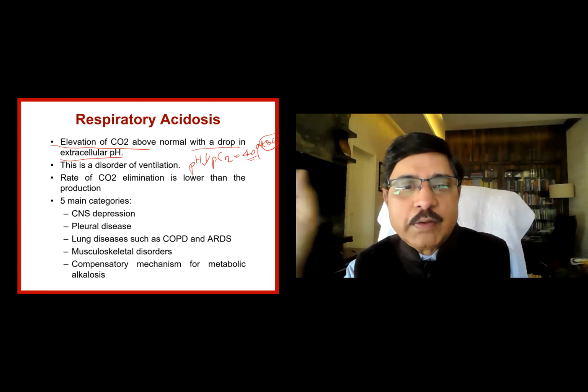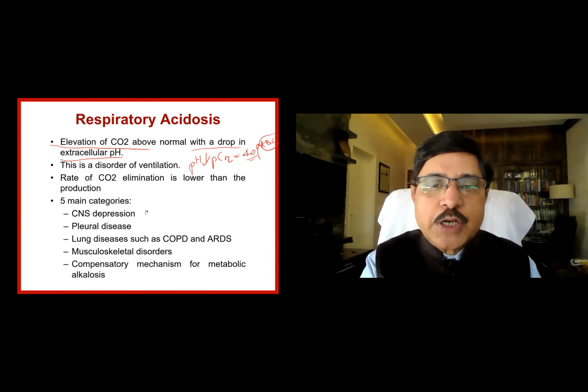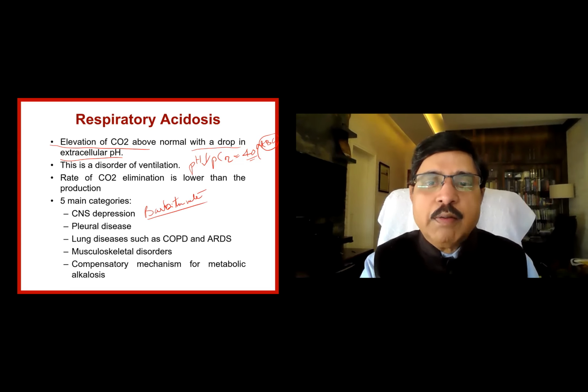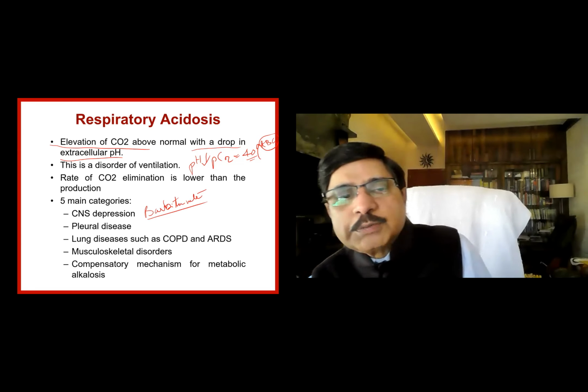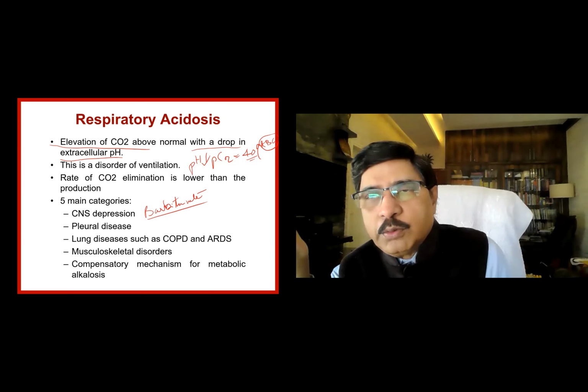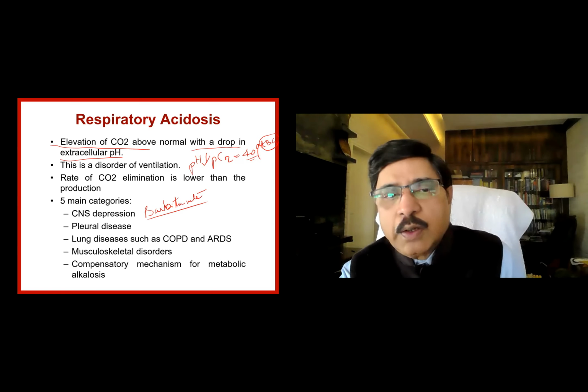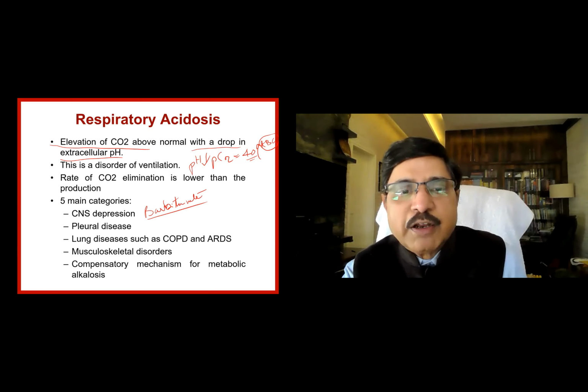What are the categories? The commonest causes are CNS depressants. Barbiturate poisoning was a common thing in olden days. Nowadays we don't use much barbiturate, but still any other CNS depression, either stroke or acute hemorrhage in the brain or drugs or excess alcohol, can occur.